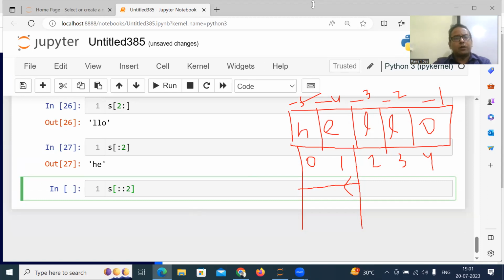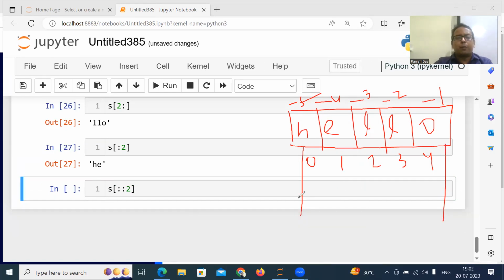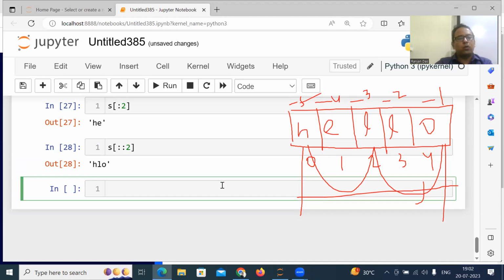If I write here S of colon colon 2, so what will happen here? Here the step is 2. Step is 2 means step is positive. So you have to move from left to right. So from where you'll move? Because start is missing, stop is missing, you start from here, go up to end, but you have to jump two steps. H, then L, then O. So this will display as H, L, O.